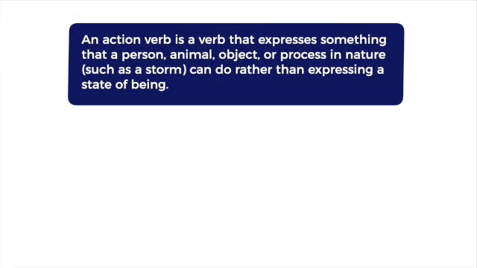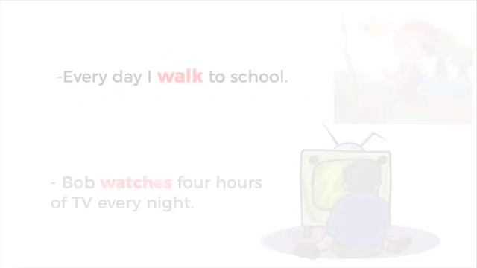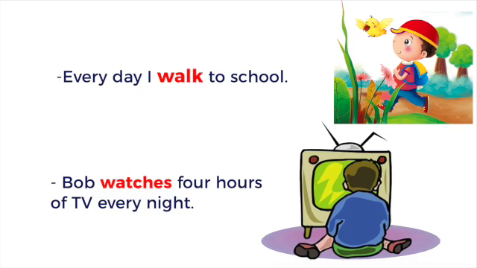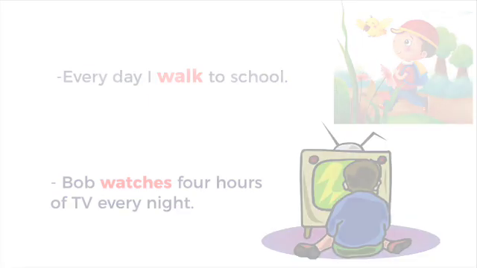An action verb is a verb that expresses something that a person, animal, object, or process in nature, such as a storm, can do rather than expressing a state of being. For example, every day I walk to school. Bob watches 4 hours of TV every night.